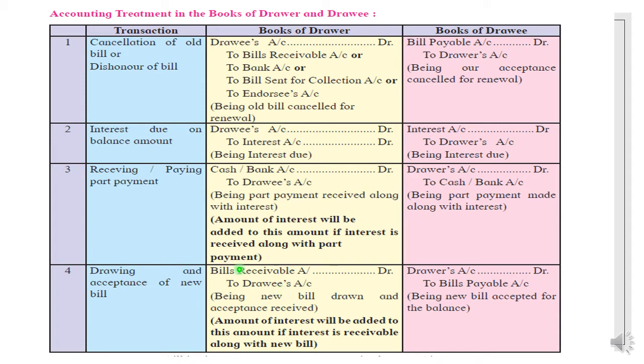So bills receivable account debit to drawee account in the books of drawer. The bill comes to the drawer after acceptance, and the drawee is a giver. And the exactly opposite of it, drawer to bills payable.